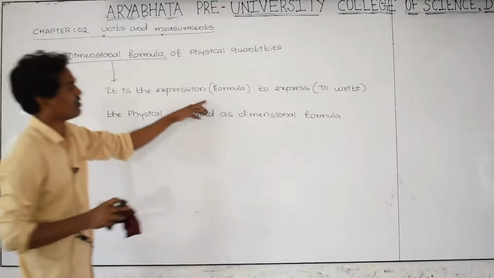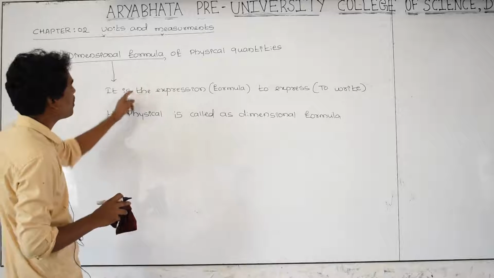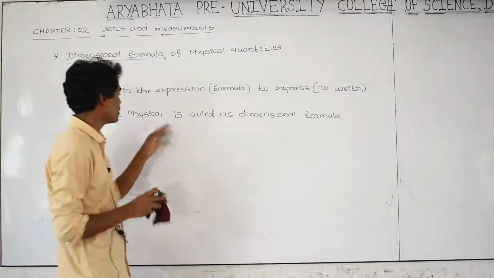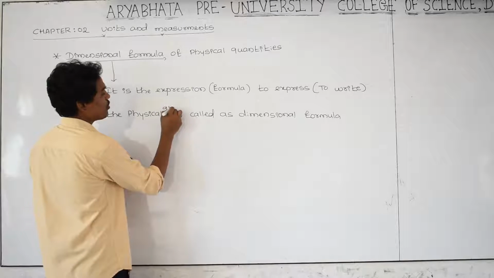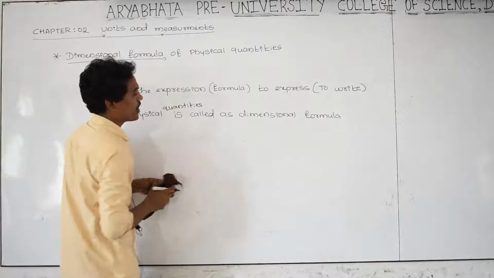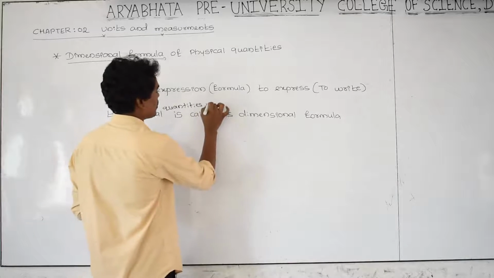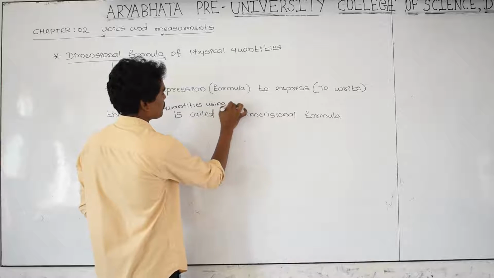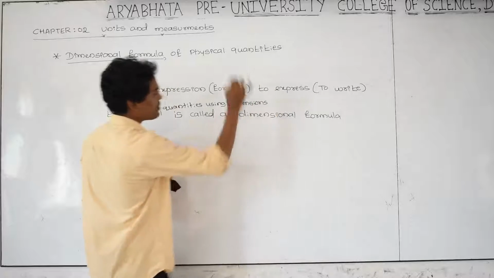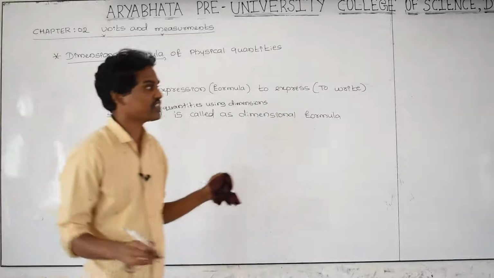It is the expression to express. What is expression? Dimensional formula is the expression to express the physical quantities. The physical quantities, using dimensions, is called a dimensional formula. And the dimensional formulas of many physical quantities are there.